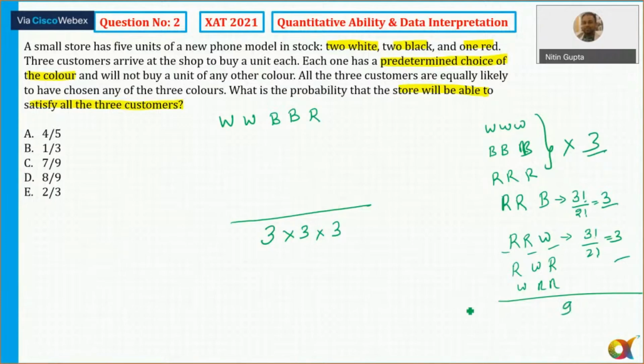So how many cases are possible? That is 27 minus 9, which is equal to 18. So a total of 18 possibilities are there here. So I can write down in the,